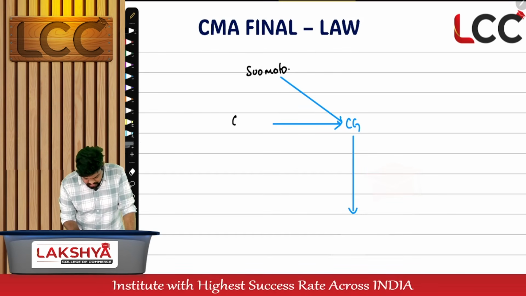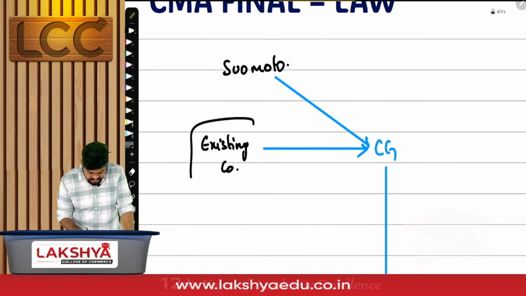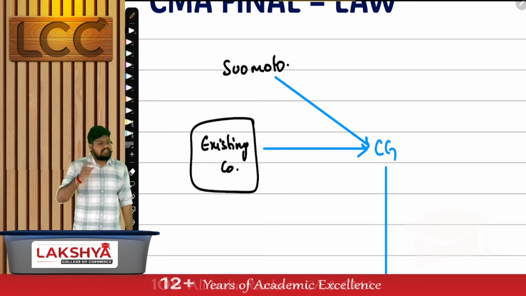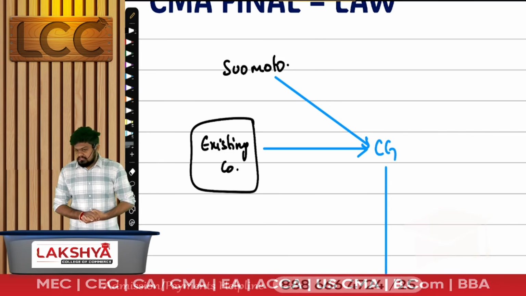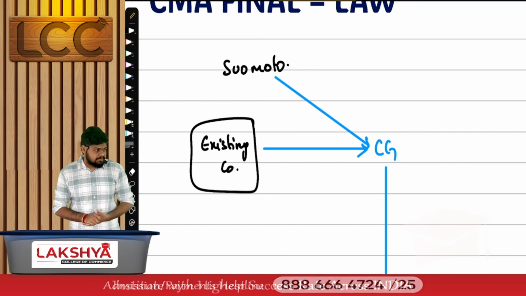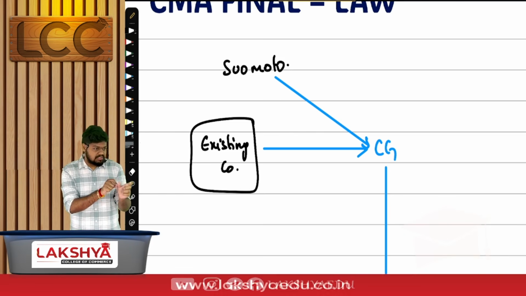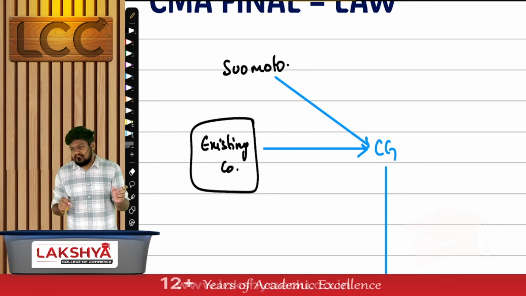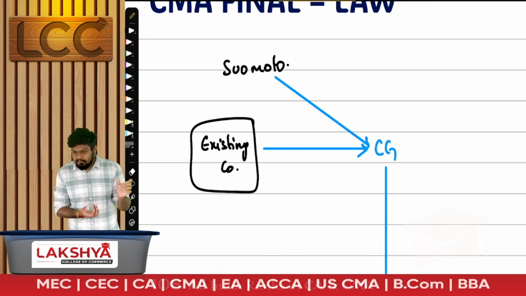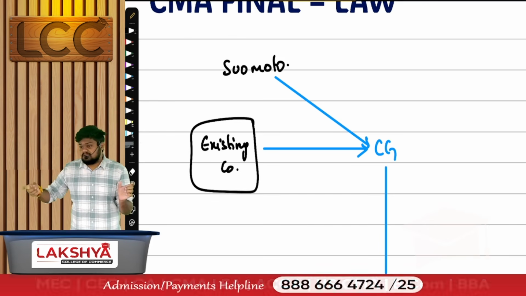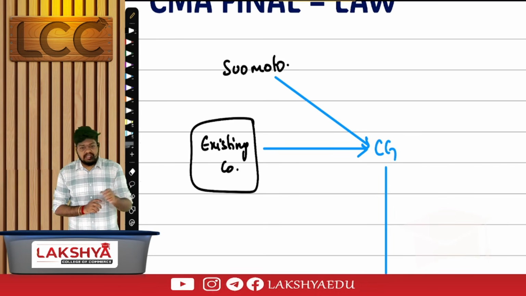But there's a small loophole here. The existing company can make an application only when their brand name is a registered trademark. This is a mistake from the company side. Even if it is still existing, the company's brand name is not going to give you an exclusive right to use it unless you get it registered as a trademark. So what's happening here? The company's brand name is given to you, stated as permanent, but somebody else can use it and you cannot restrict him. You're not having the exclusivity of that brand name. You have to get it registered as a trademark.